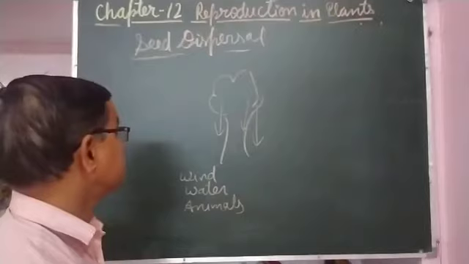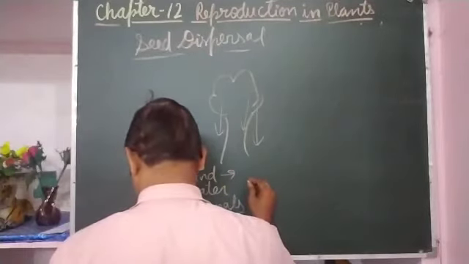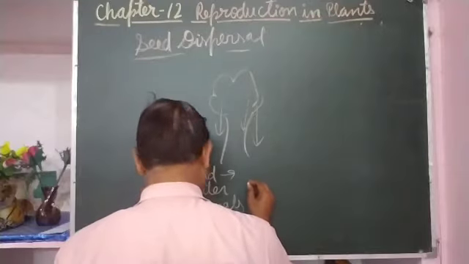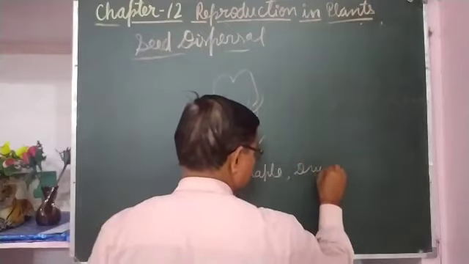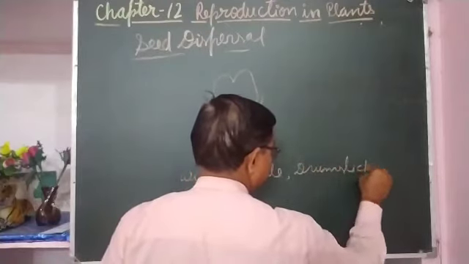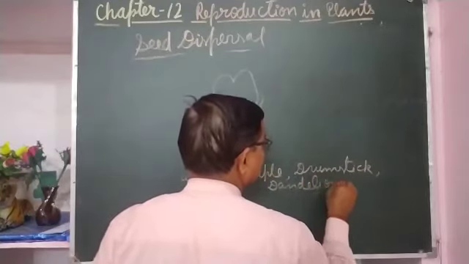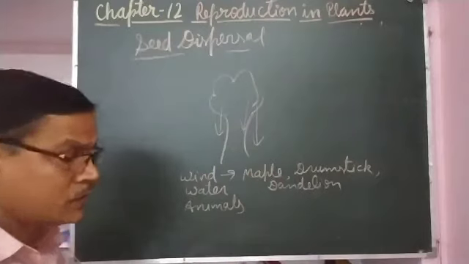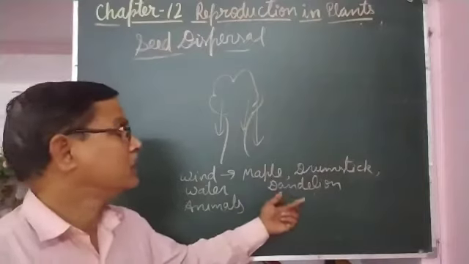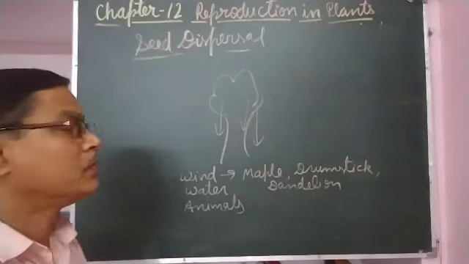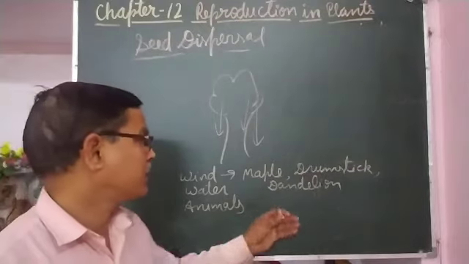In these, dispersal of seed takes place by wind, such as maple, drumstick, and dandelion, a grass whose seed is very light and bears white hairy structures, so the seeds float into the air and are blown away from the parent plant.